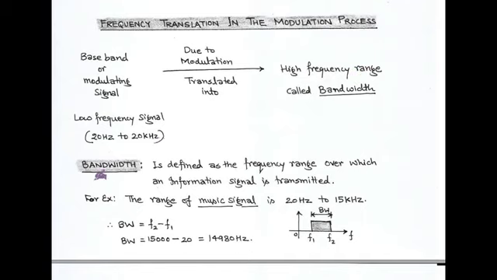So what do we mean by bandwidth? Bandwidth is defined as the frequency range over which the information signal is transmitted. For example, here we take a music signal. The range of the music signal is 20 Hz to 15 kHz. So in this case the bandwidth is high frequency minus low frequency, that is 15 kHz minus 20 Hz, and the bandwidth is 14,980 Hz. So this is the bandwidth of a music signal through which it gets transmitted over a channel.